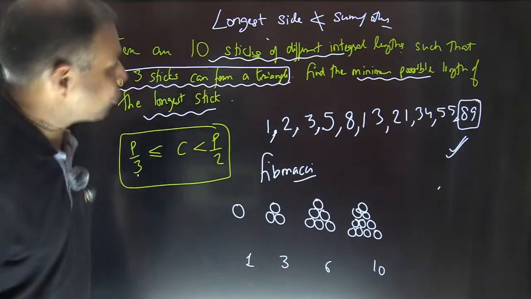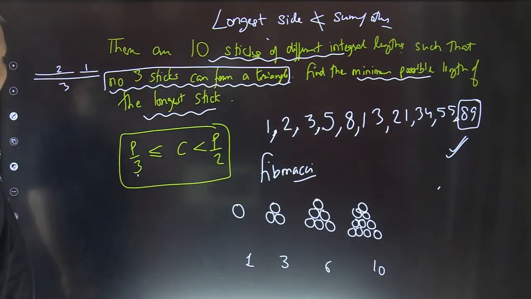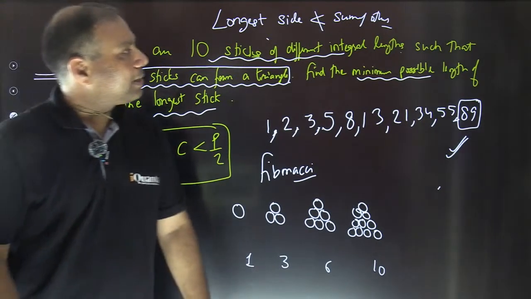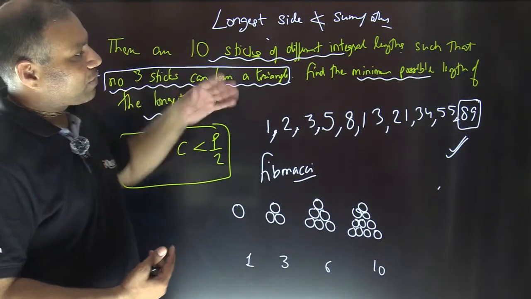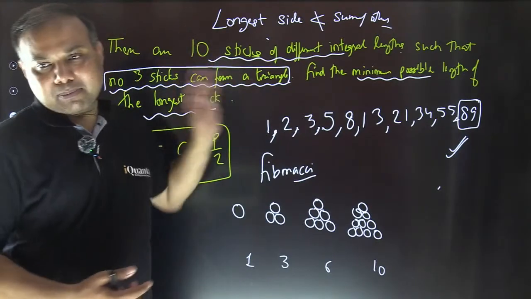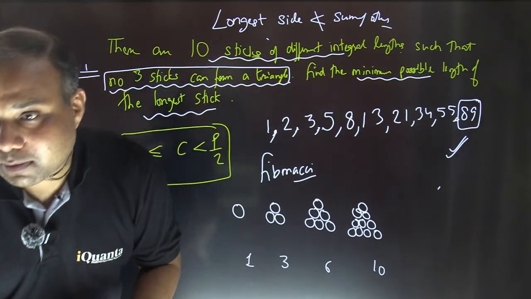Okay, let's proceed further now to the next concept. So far we have discussed what triangles are and what side lengths can make a triangle, and we have discussed various questions and varieties of things using the same concept repeatedly. So let's proceed further now.